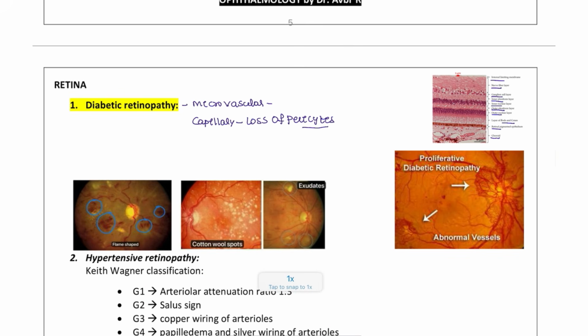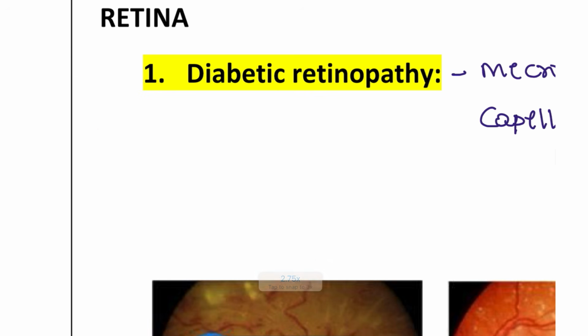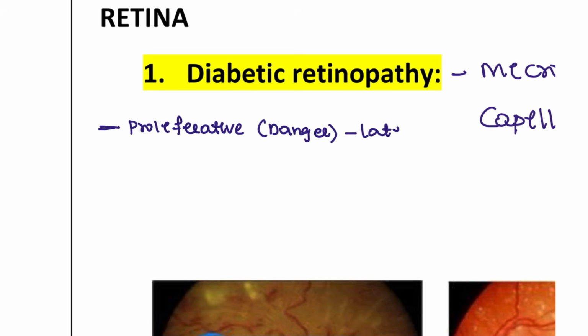Diabetic retinopathy patients have two phases. The first phase is the proliferative. Okay, proliferative. This is the danger phase. This is not the first, this is a late stage. And the first stage is the non-proliferative stage.